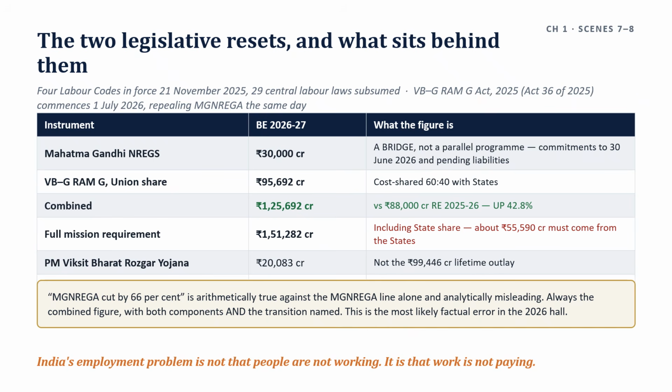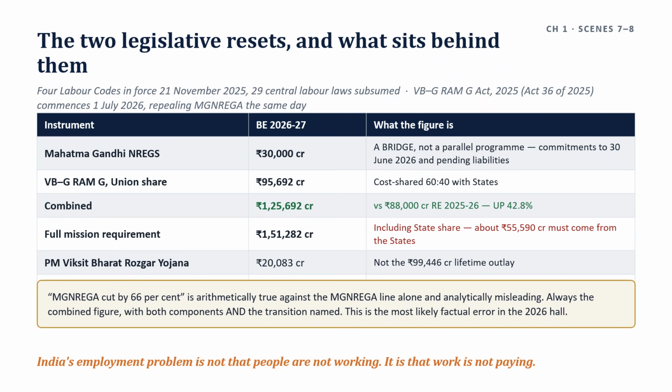And fourth one, labor is a concurrent subject. State rules and enforcement capacity vary, so outcomes will diverge. And fifth one, an appointment letter is not a living wage. Formalization on paper is not decent work.